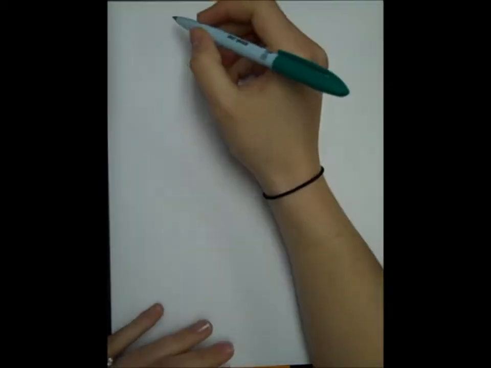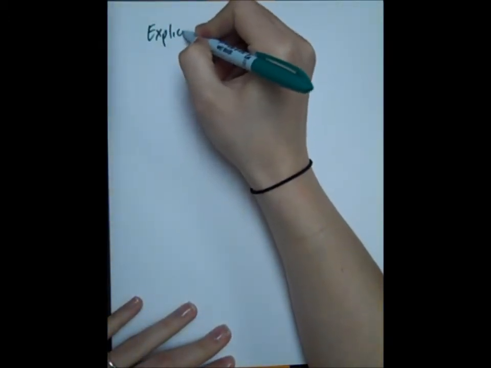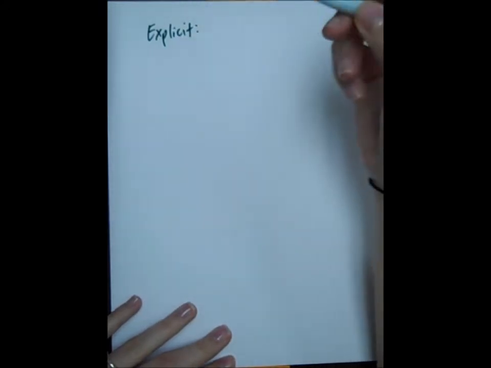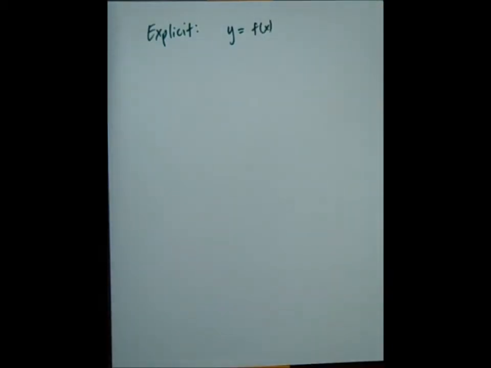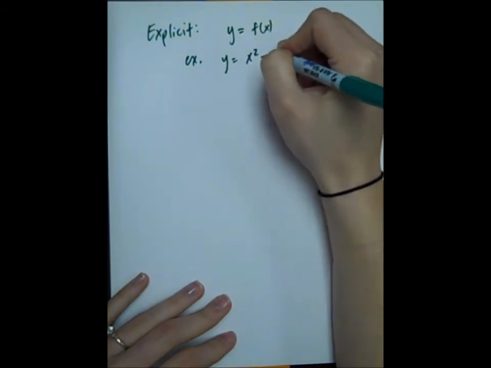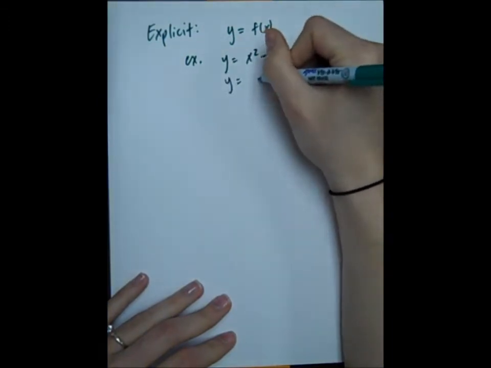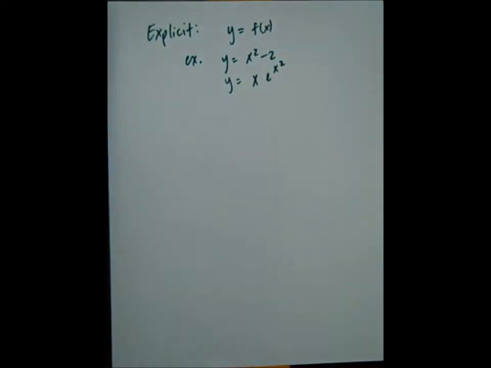Okay, continuing on with differentiation, we need to learn how to take the derivative of certain functions that aren't defined implicitly. So first of all, what does it mean to be implicit versus explicit? An explicit function is where I have y equals some function of x. So for example, y equals x squared minus 2, or y equals x e to the x squared, something like that. It's where I have y by itself.